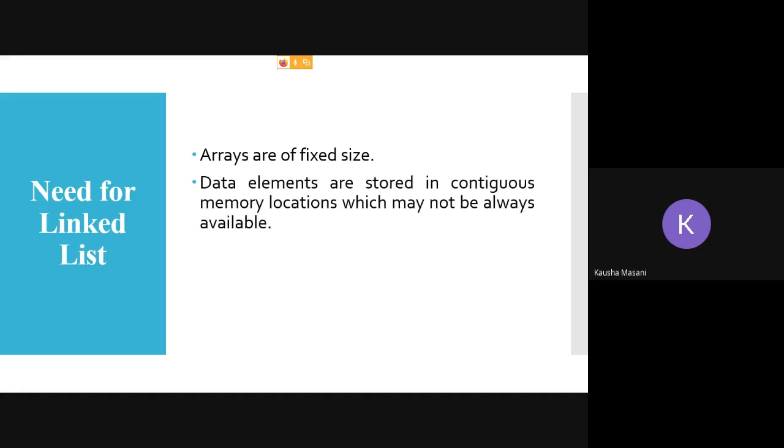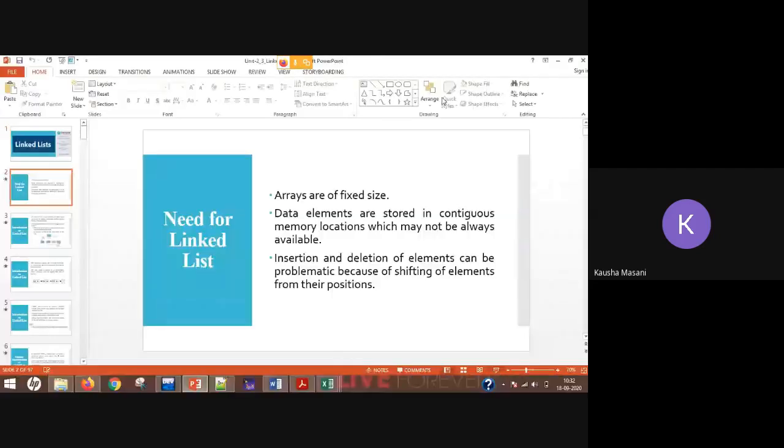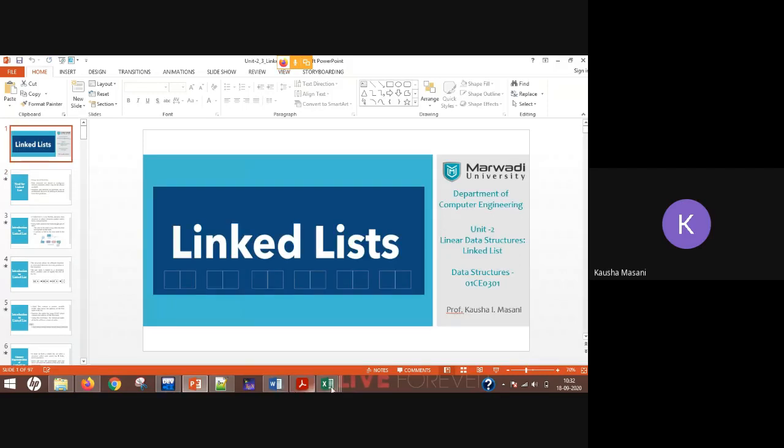Second, elements are stored in contiguous memory locations which may not always be available. Now look at the scenario here. I'll just give you one example.